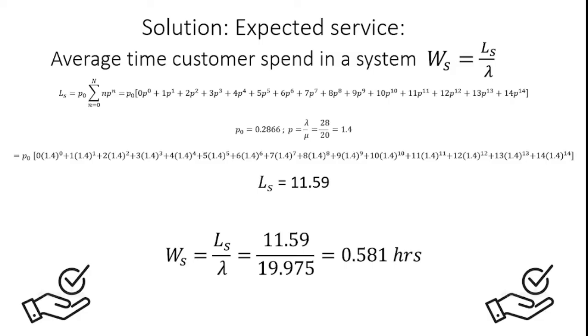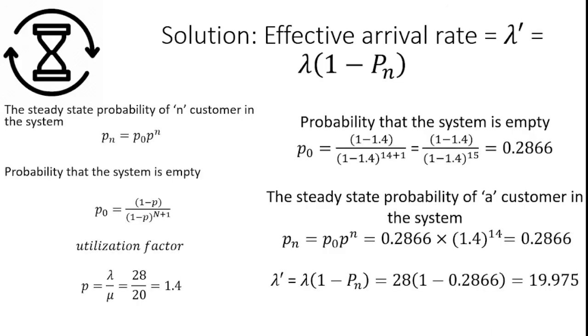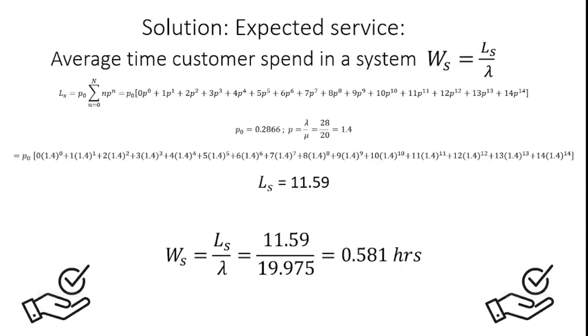From this, for the second question, we should identify the average time customers spend in a system, which is Ws. Here Ls means the average number of customers in the system, and lambda dash is the effective arrival rate. From this we can identify the average time customers spend in a system, which is Ws is equal to Ls by lambda dash.